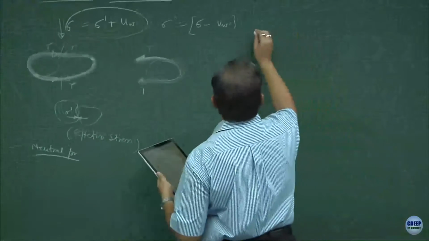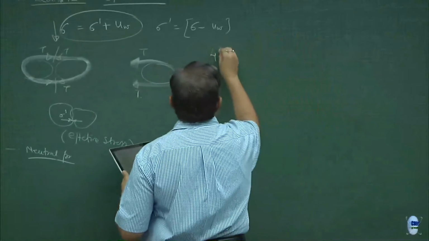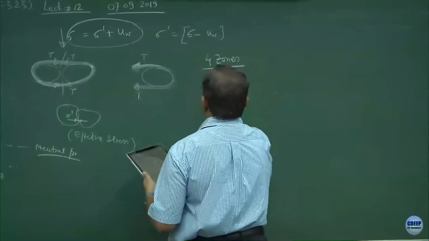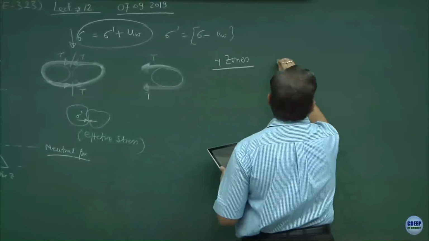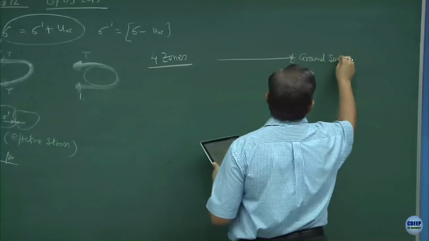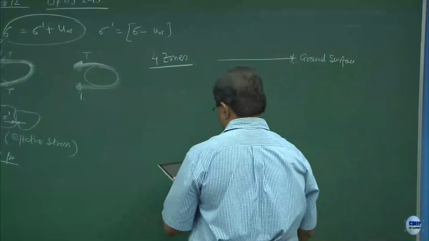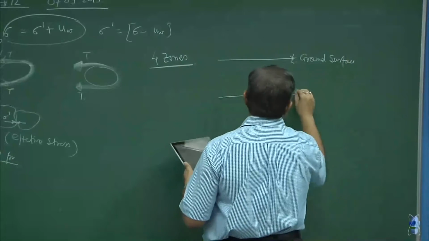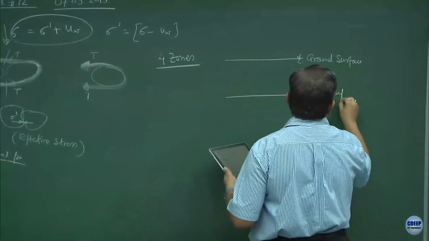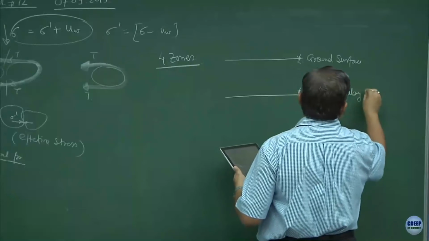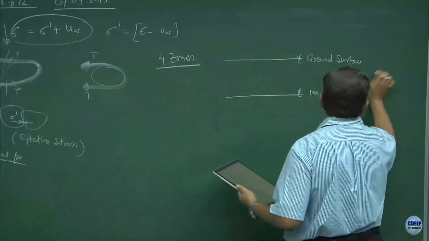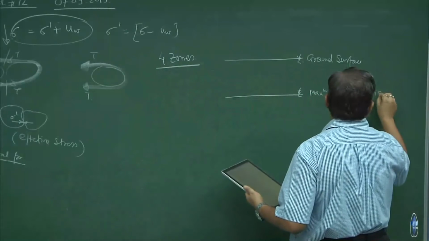See, there are normally 4 zones of soils. The ground surface is this. There is something known as the maximum capillary zone, or sometimes we also write it as maximum capillary rise.